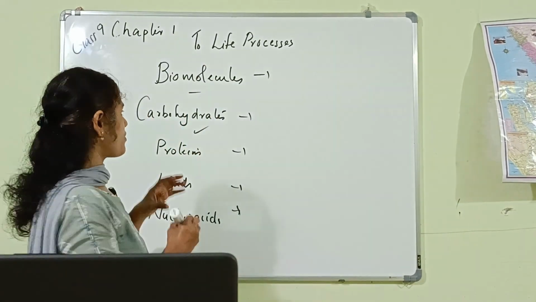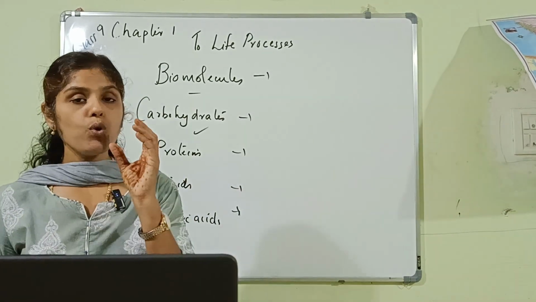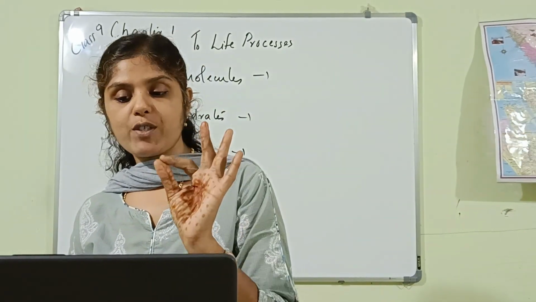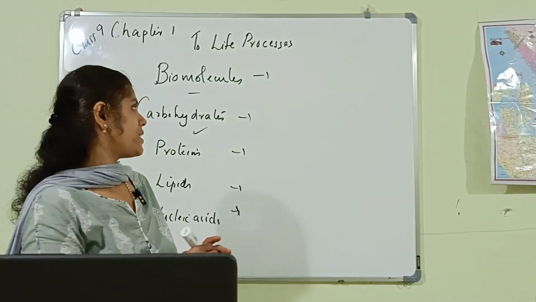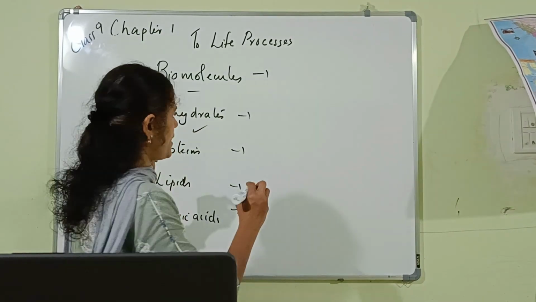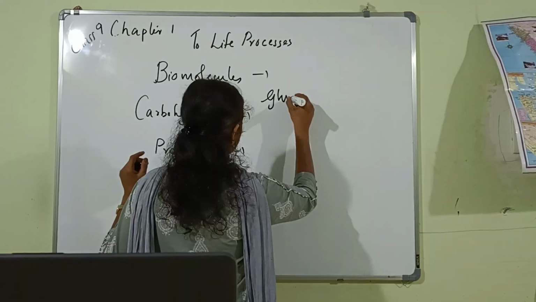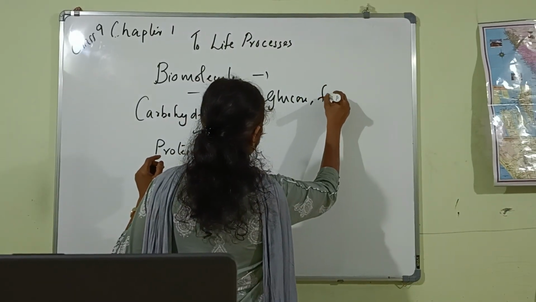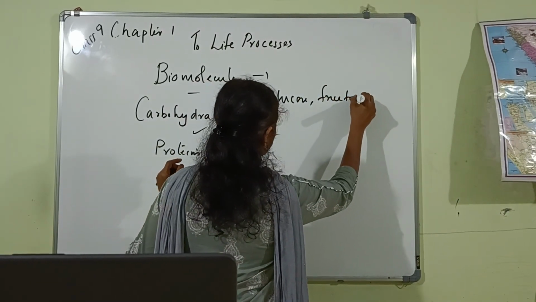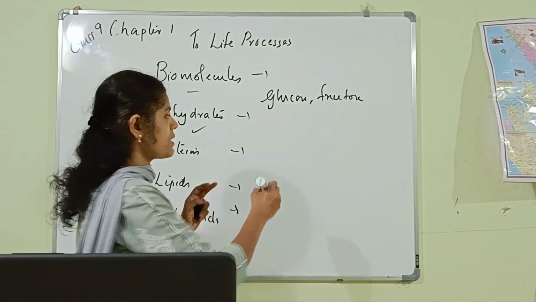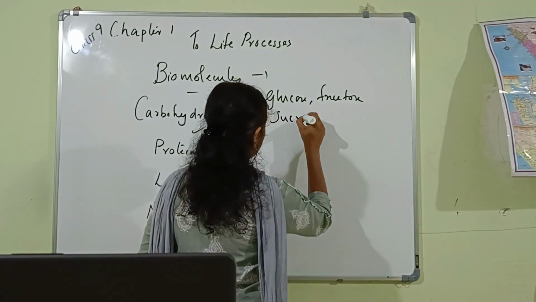And what are the examples of carbohydrate? We have studied glucose, no? Glucose, fructose, sucrose, starch and cellulose are the examples of carbohydrates.